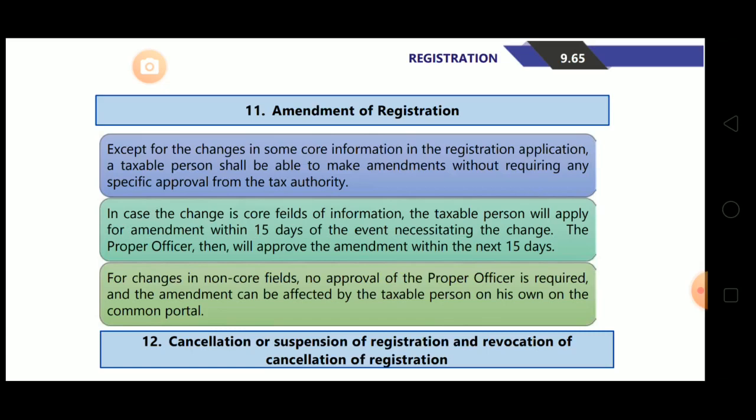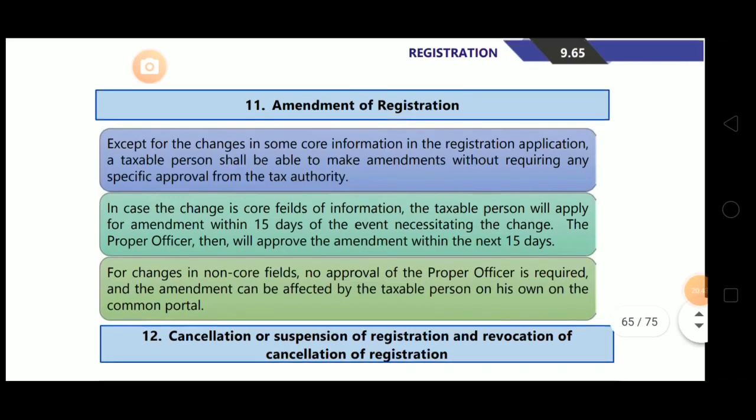For that they don't require any specific approval, but for making amendment in core areas they need the approval. So for amendment in non-core areas, they don't have to take the approval, like to change email ID, mobile number, day-to-day functionaries.